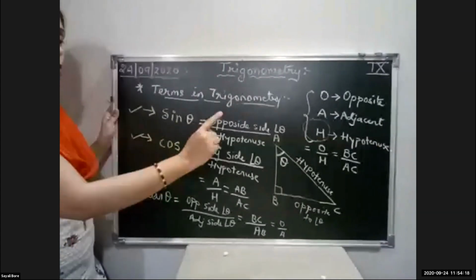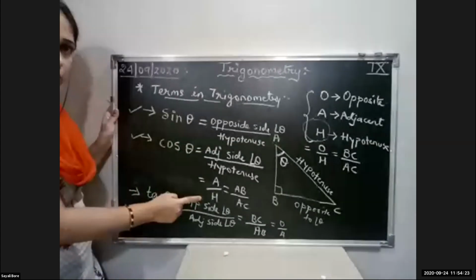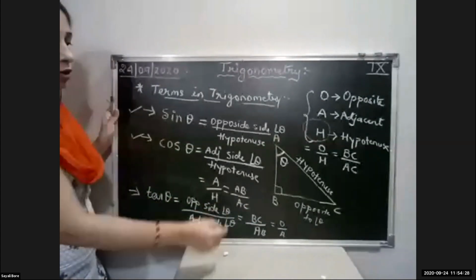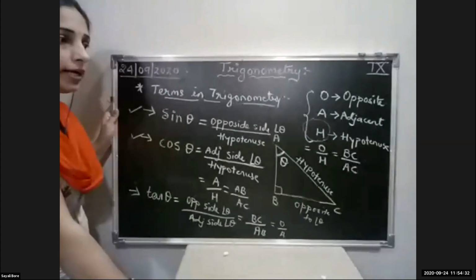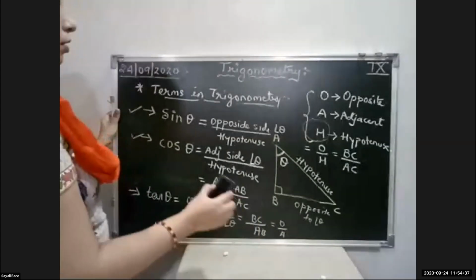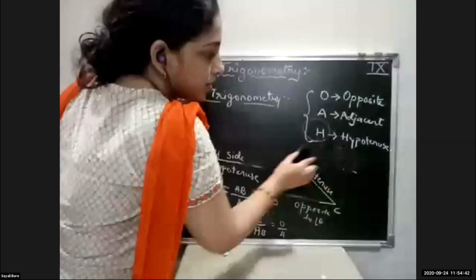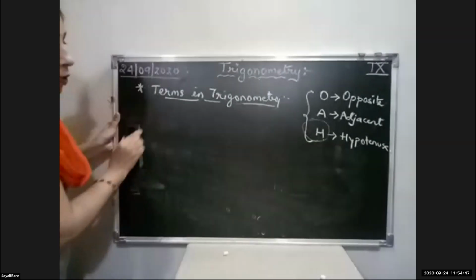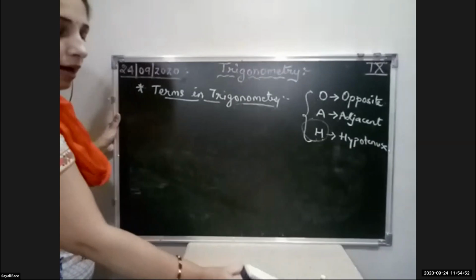Sin theta is OH, O hero. Cos theta is AH, that is the A hero. And tan theta is OA. If you know this particular trick, you can write down the side opposite to that particular angle. I hope this trick will help you to remember the opposite side and the adjacent side to the given angle.